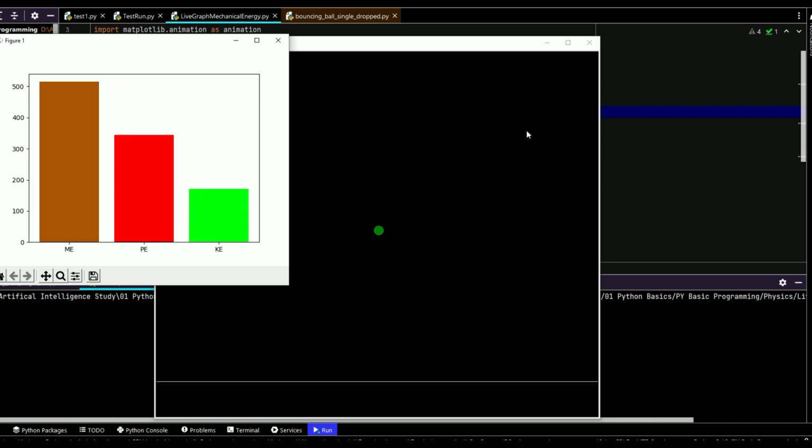So you can see that, right? At the bottom, potential energy becomes 0 and kinetic energy increases. When the object is going up, potential energy increases and kinetic energy decreases. Can you see that? So this is your potential energy, this is your kinetic energy. Please observe.